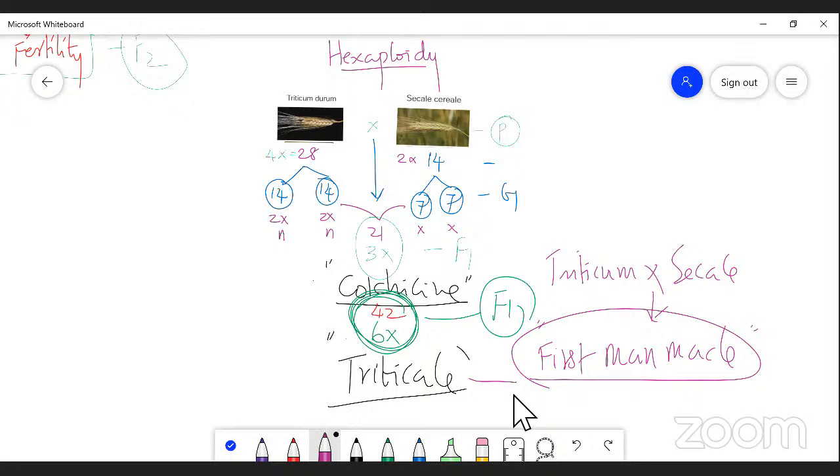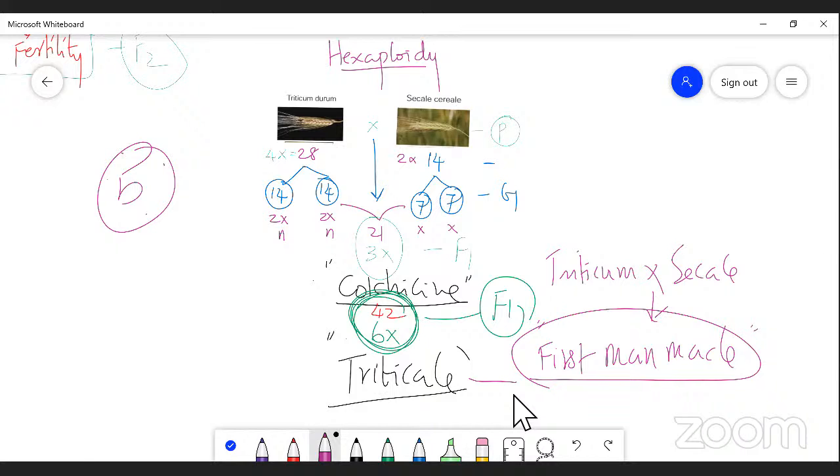So as I said, polyploidy can be classified into so many types, right? There are tetraploidy, triploidy, pentaploidy, hexaploidy, octoploidy, so many ploidies are there, but we have in the syllabus 2. One is tetraploidy and the other one is hexaploidy. Sure, you can expect a very important 5-mark question. Illustrate hexaploidy with a suitable example.